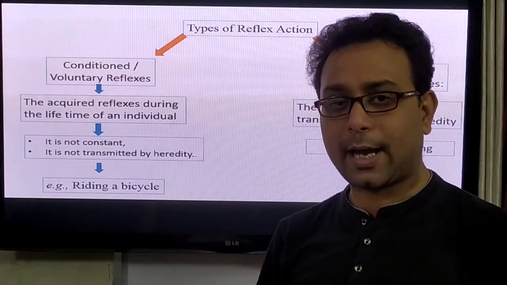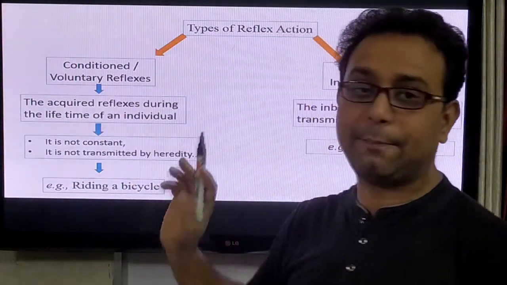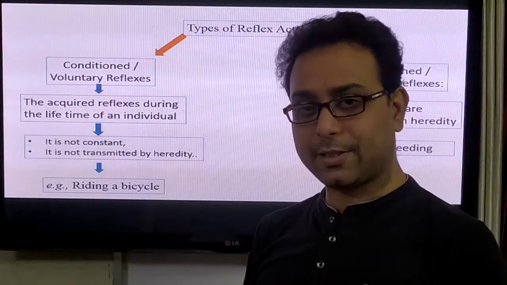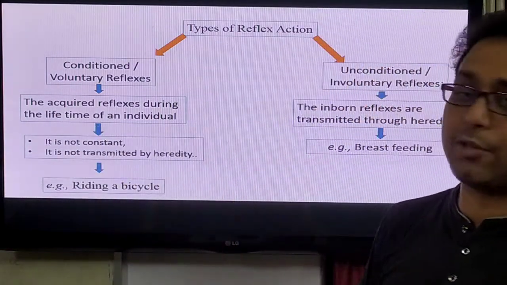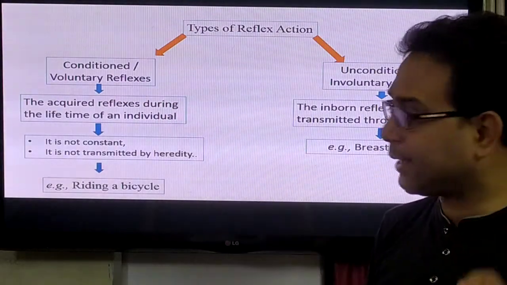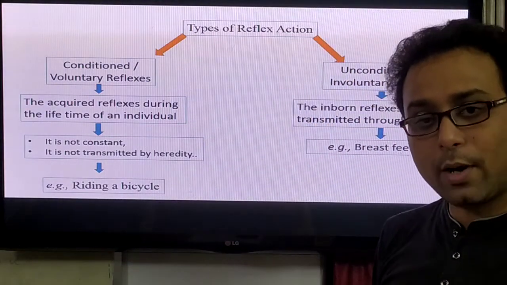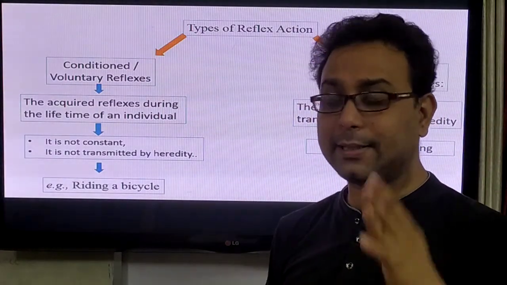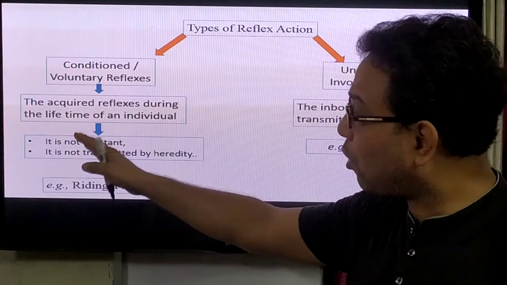Now we have another type of classification, that is conditioned or voluntary reflexes. That means these characteristic features are acquired during the lifetime of an individual. It is called the conditioned or voluntary reflex. For example, riding a bicycle. You become expert in this type of reflex during your lifetime, and it is not constant.